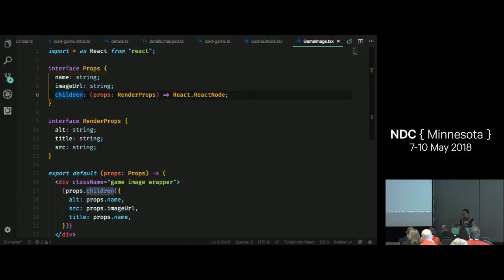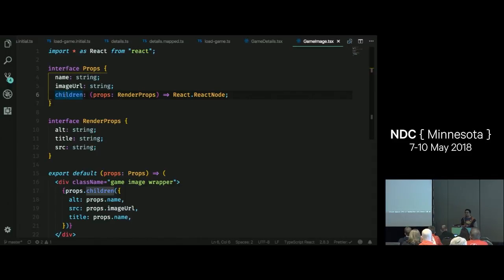So the render prop pattern, what you do here is you take your JSX tag, and then inside of it, you use the JavaScript escape syntax with the curly braces, and we say props.children. I'm going to invoke you because you're a function, and I'm going to just pass you some new props because presumably this component is a little bit more involved than just this. This is my game image component right there.